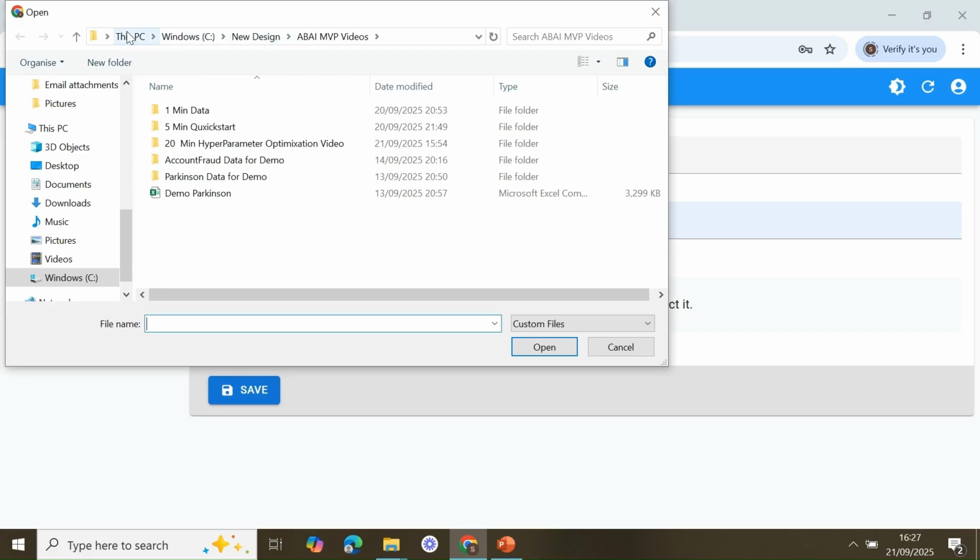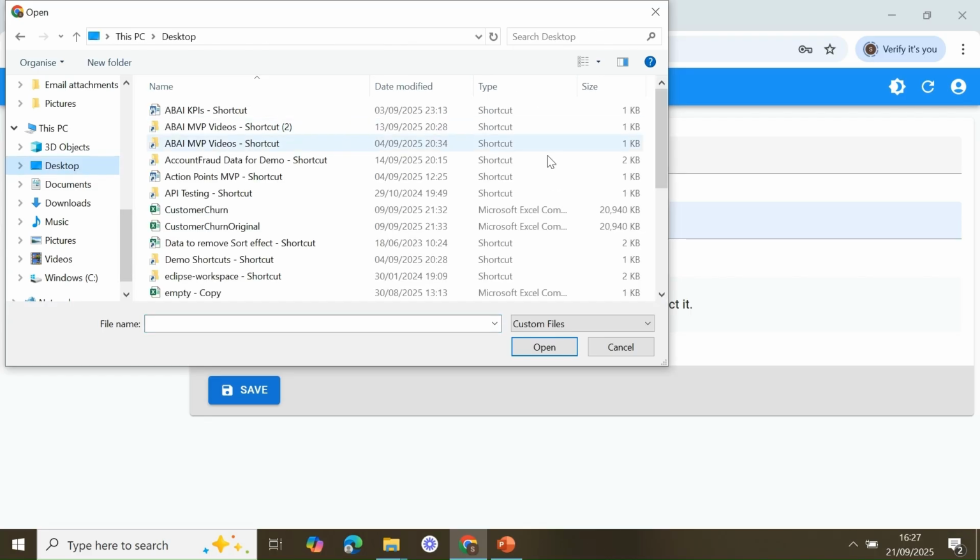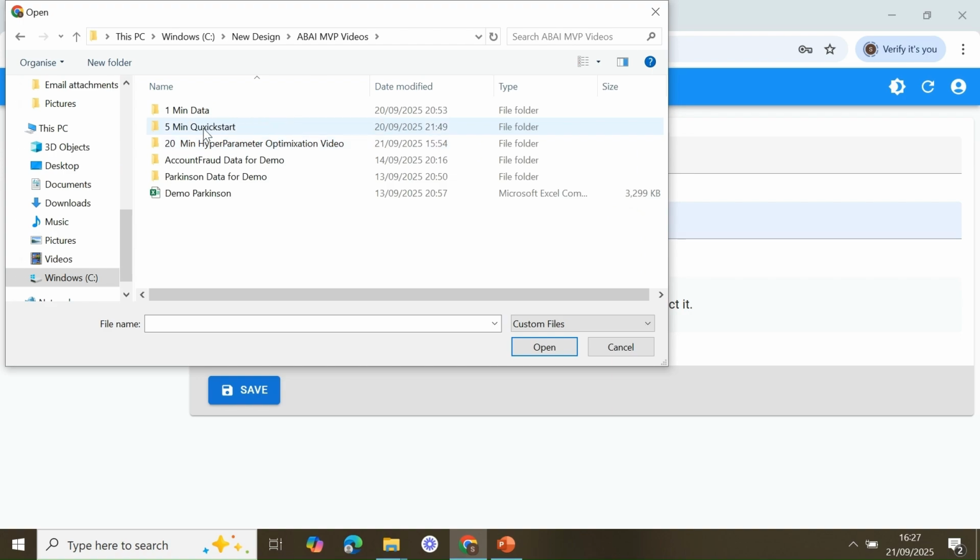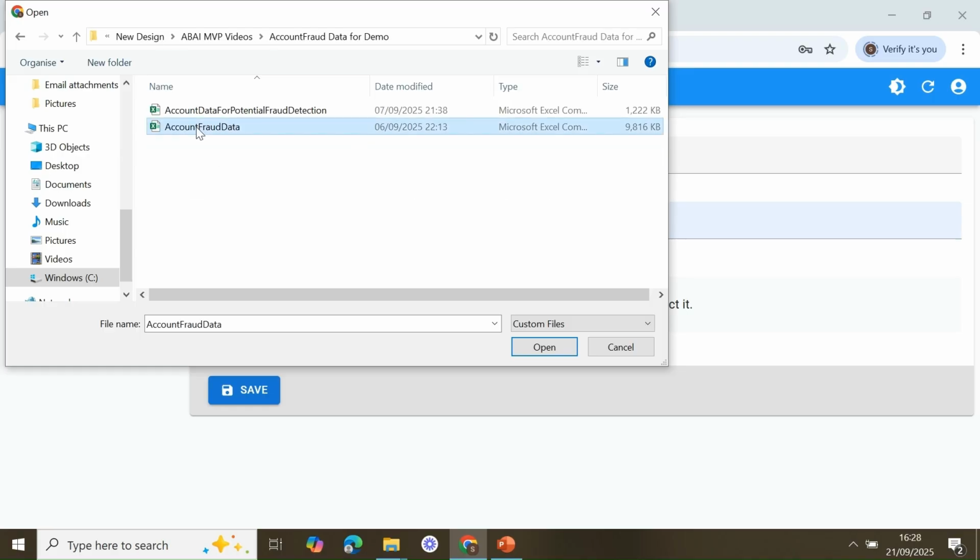For this case, we go to find the data here, which is account fraud, and all I need to do is click open.